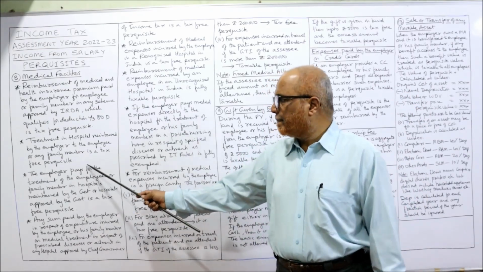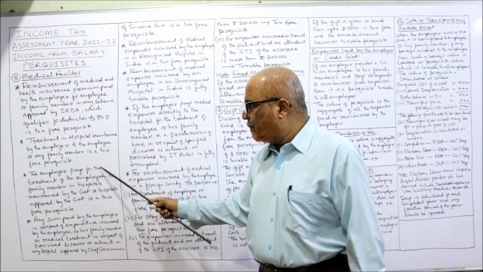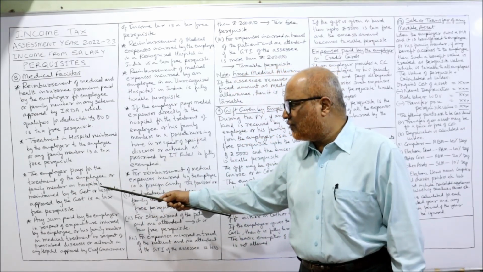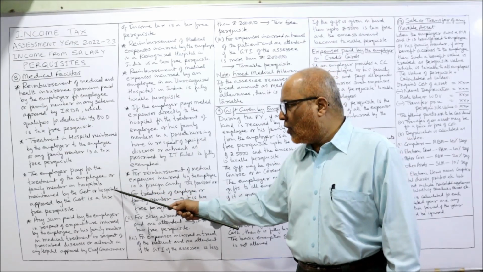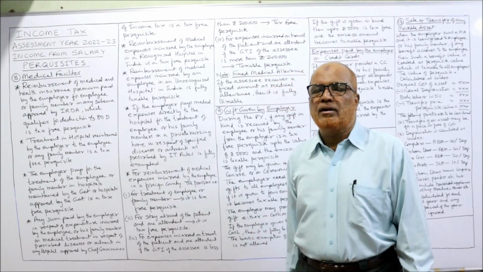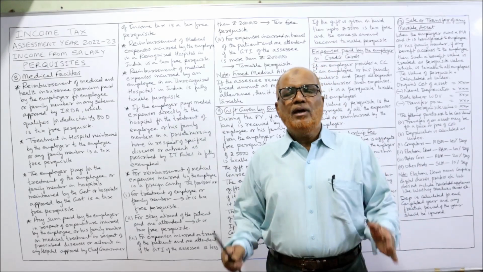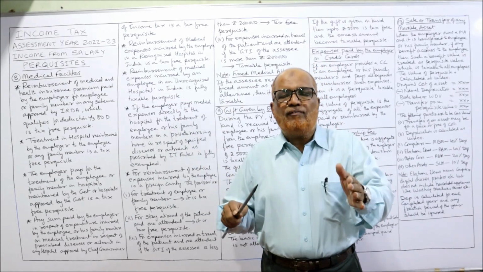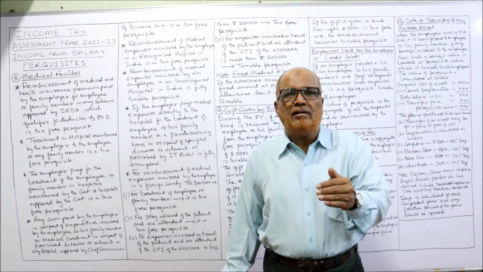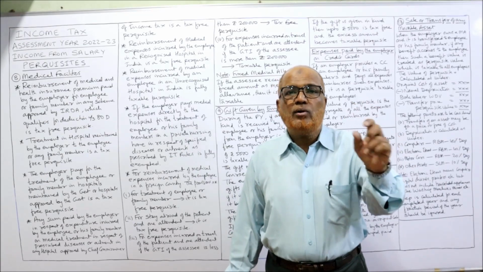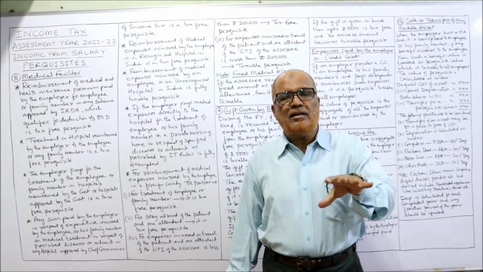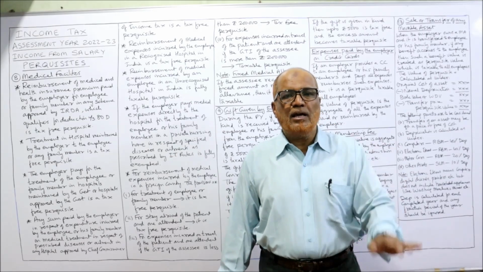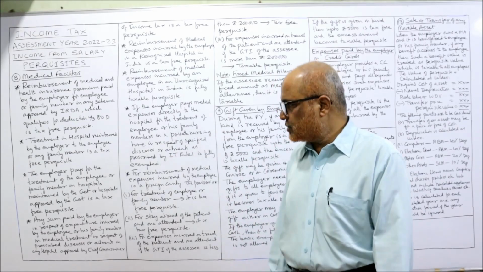is a tax-free perquisite. Next one: the employer pays for the treatment of the employee or family member in hospitals maintained by the government or hospitals approved by the government, which is a tax-free perquisite. If the employee or their family member is getting medical treatment in a government hospital or a hospital maintained by the government, it is again a tax-free perquisite.